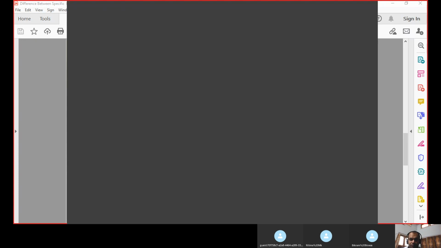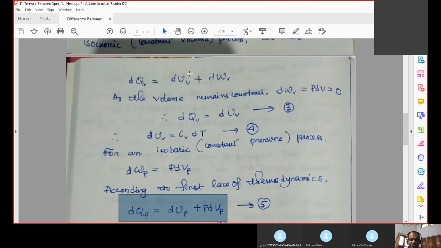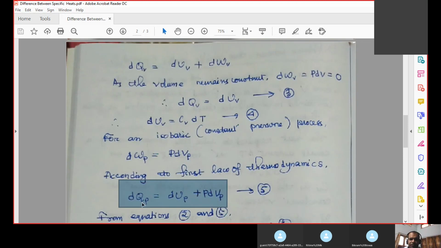So from the first law at constant pressure, we have dQP is equal to dUP plus P dVP. It is the same as before, but in place of V you have to write P, meaning the process is performed at constant pressure. If it is at constant volume, then V is in the subscript. I hope this is clear.